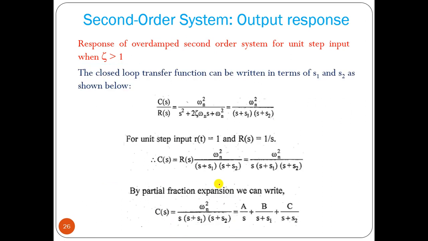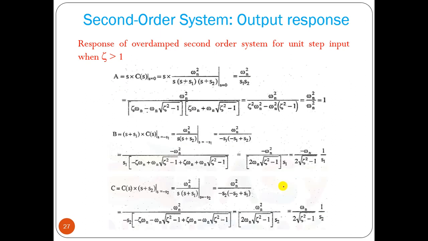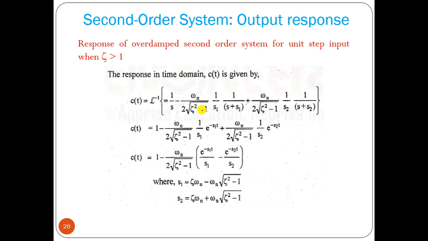Then we can factorize that equation. We have only two roots, so we can write that equation after factorizing as S plus S1, S plus S2. If we apply unit step input, R is equal to 1 by S, that we can multiply here. Now we can use partial fraction expansion method, A by S, B by S plus S1, C by S plus S2. Now we can find out the values of A, B, and C. Then we can put it into that equation.